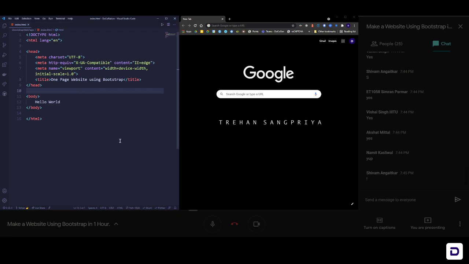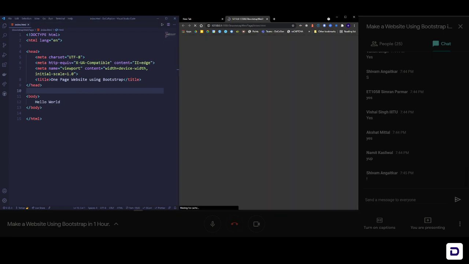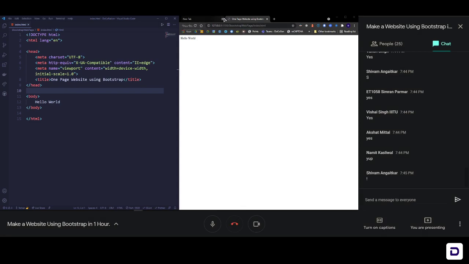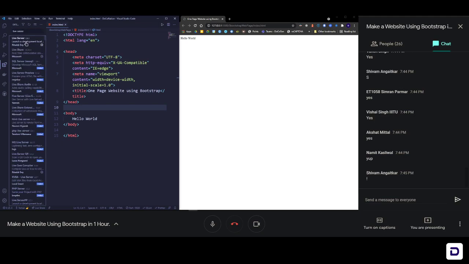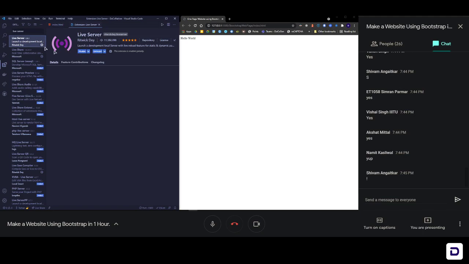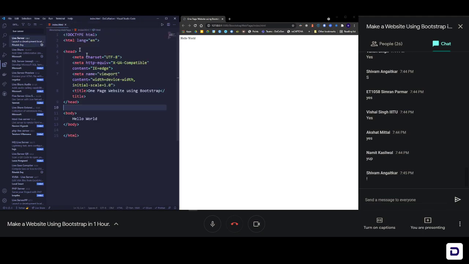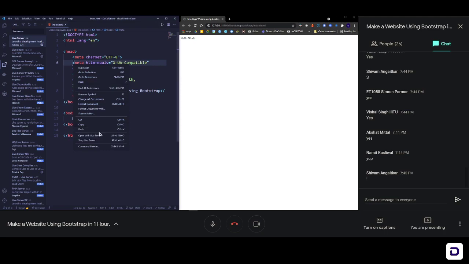So for those of you who are new and don't know what live server is, basically live server is a plugin in Visual Studio Code that you can install by clicking on the extension or the plugins icon here and then searching for live server. Okay, so this is the extension that I'm using. It's by Ritwick Dey, and you can go ahead and install it, and then you will also get the option of open with live server when you right click on the window.